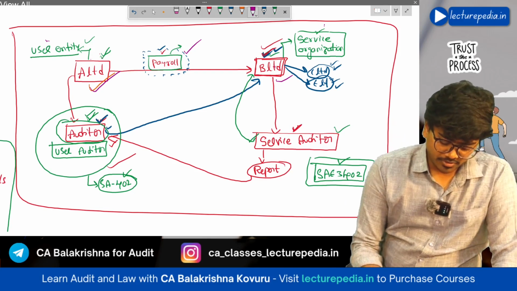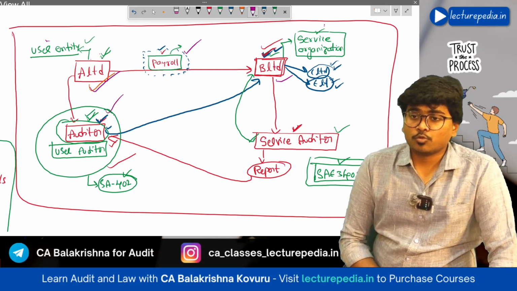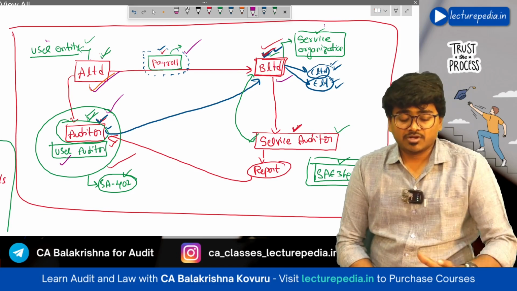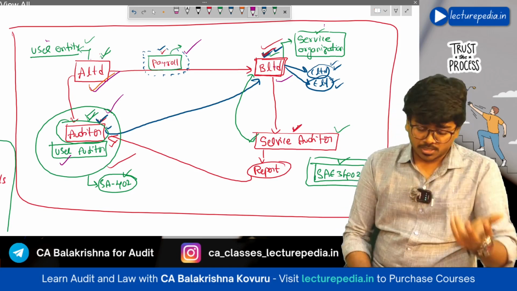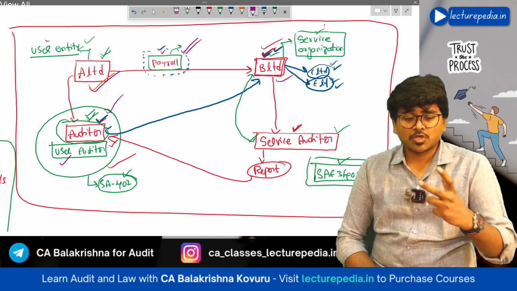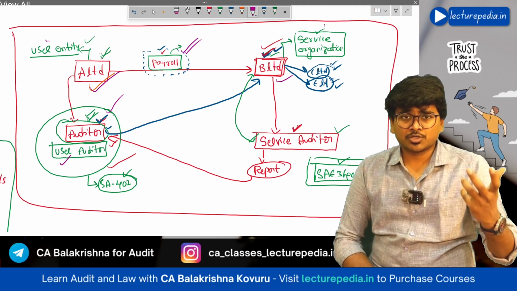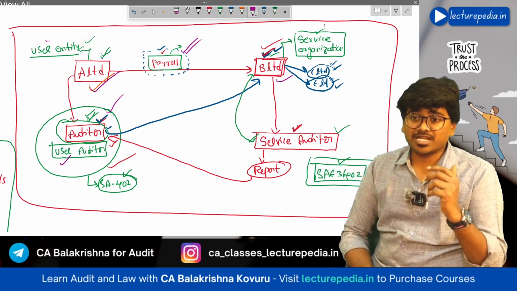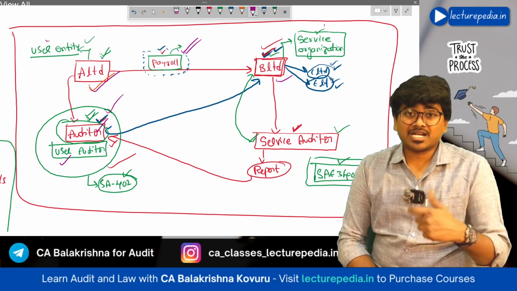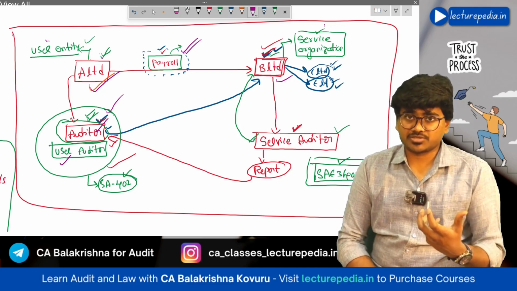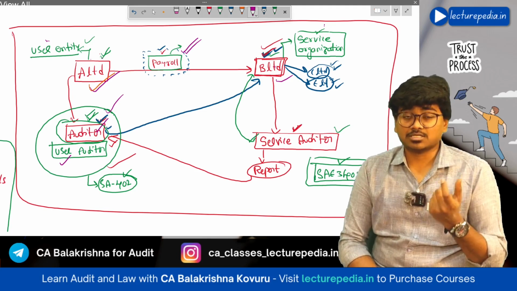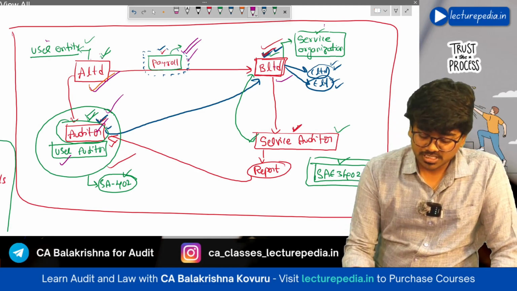Now A Limited will be audited by a particular auditor. We will call him a user auditor. Now the auditor, while conducting audit, will first of all verify the controls. The payroll expenses like PF, ESI, salaries, all those will also be included in the financial statements of A Limited. So while auditing them, the user auditor has to verify the controls around those expenses or controls around processing of this payroll activities. But this processing of payroll is done by B Limited.